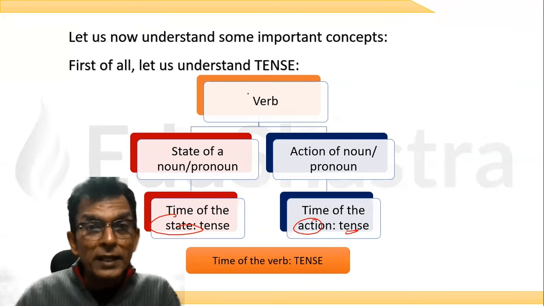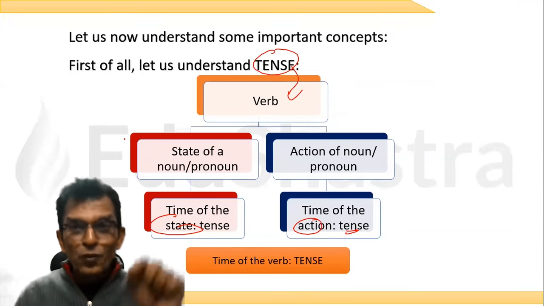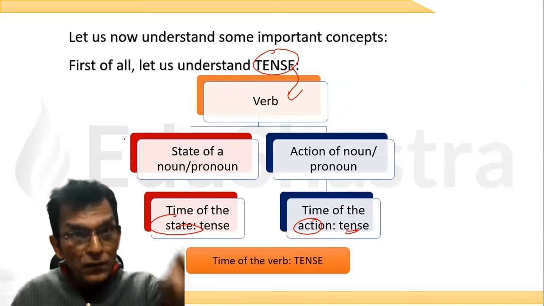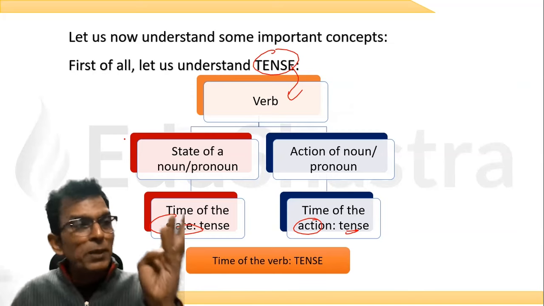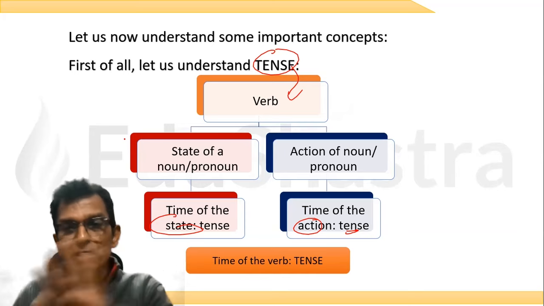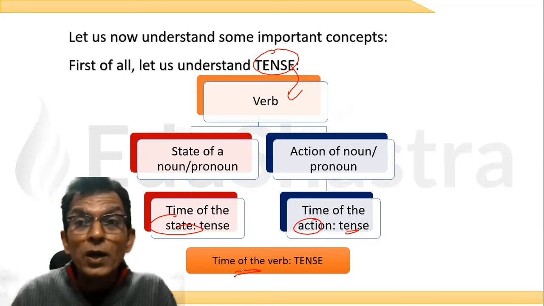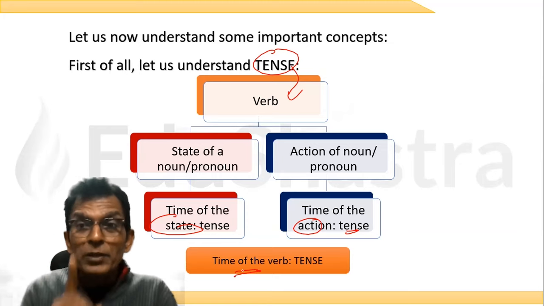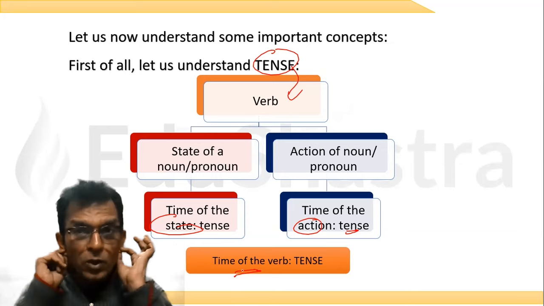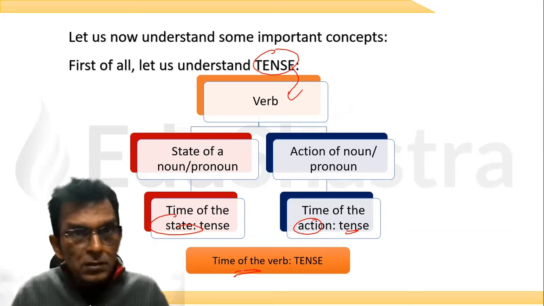So if you want a tense, then what should you first of all have? Verb. If you want tense, what is the first thing we want? We want the verb. And the verb has to show the present, past, or the future. And the verb can do 2 things. It can show the state or action of the noun or the pronoun. So time of the verb is called tense. Now remember, time of the verb is called tense. No verb, no tense. सुन लो, सारे लोग कान खोल के सुनो. Verb नहीं, तो tense भी नहीं.